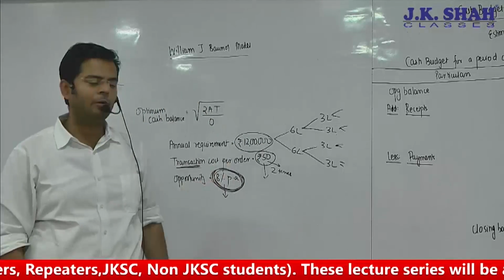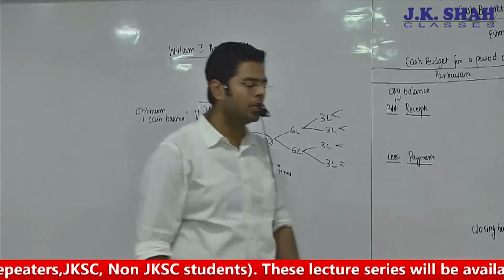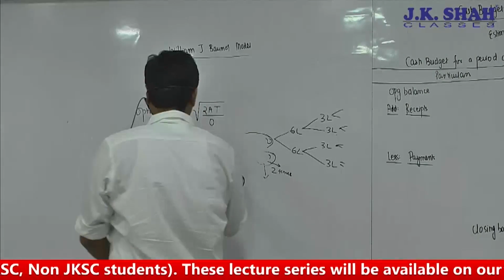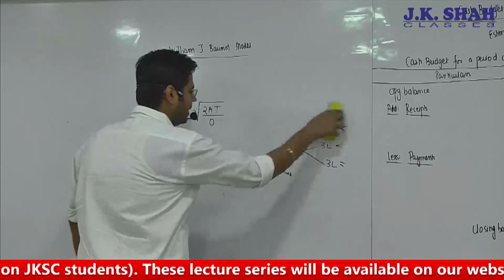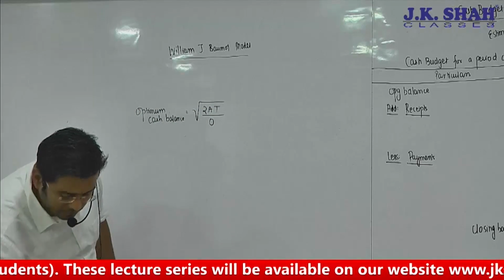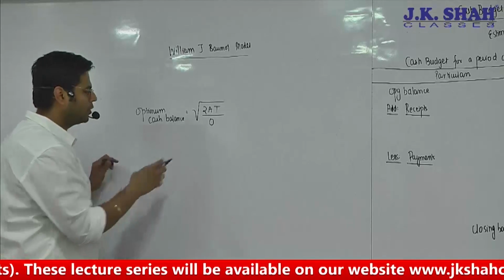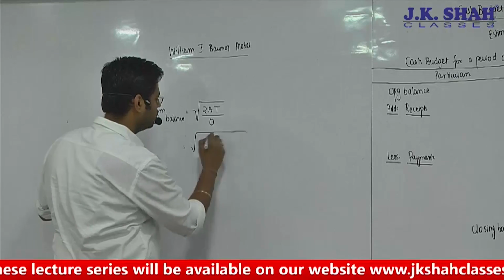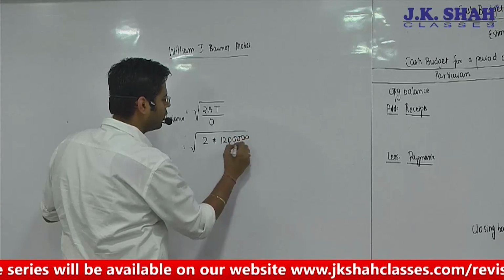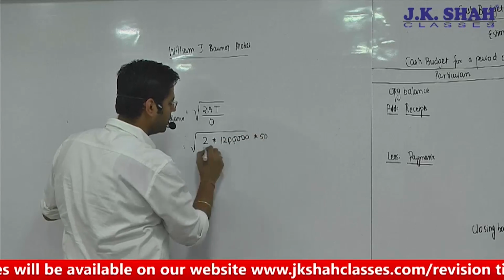There comes the help of this William J. Baumol model. You just have to apply that formula of William J. Baumol model. It will give you how much amount of investment needs to be sold at a time, which will minimize your total cost. So in my example, 2 into annual requirement of cash is 12 lakh. What is the ordering cost that I kept? 50 rupees.